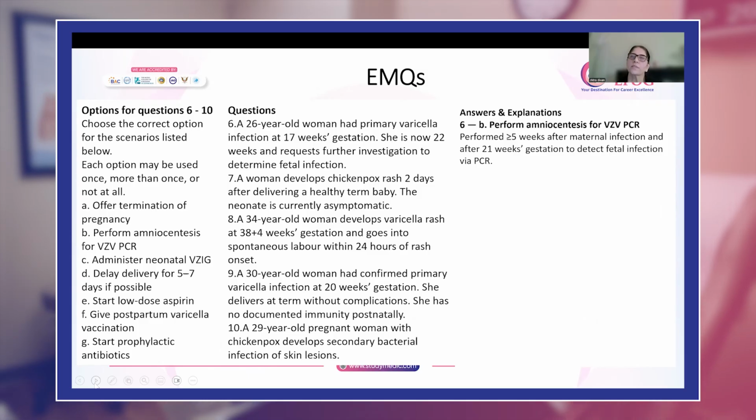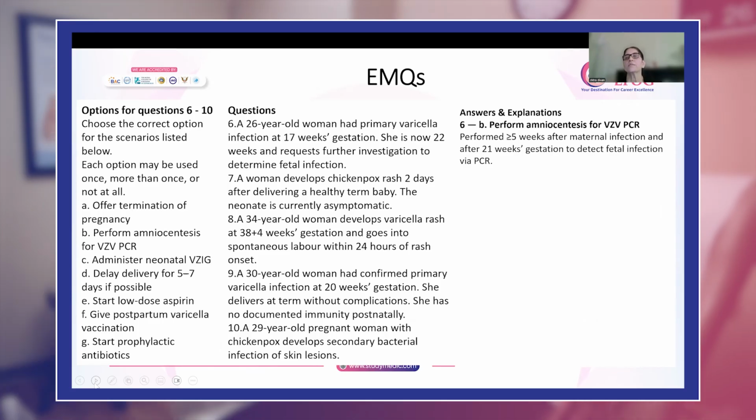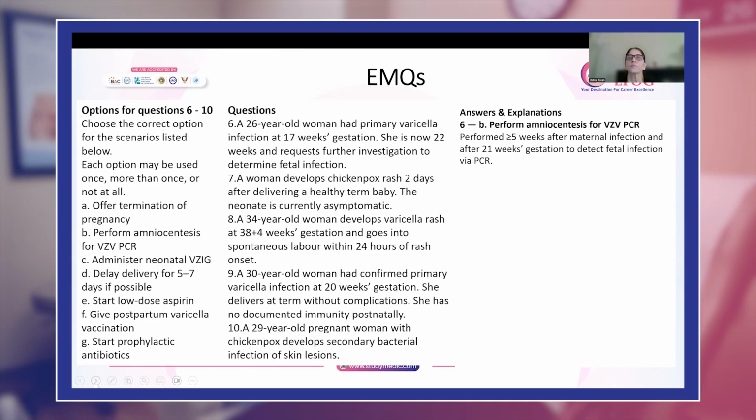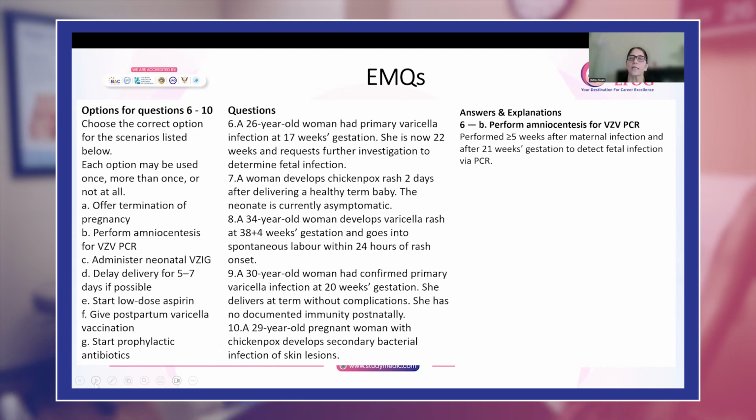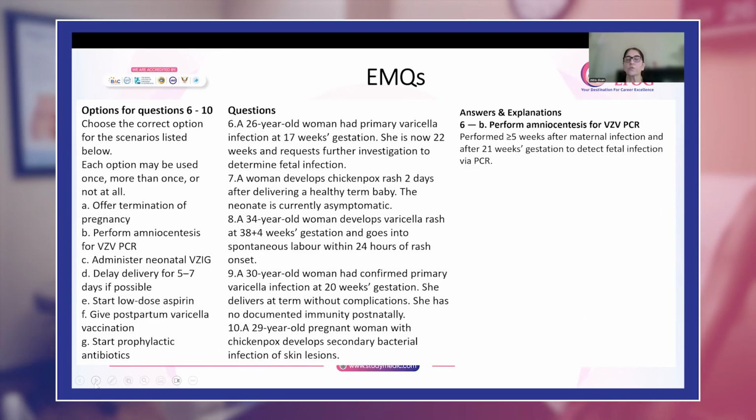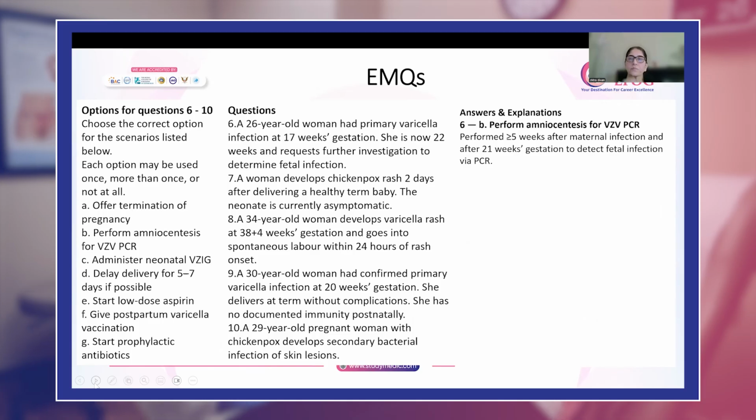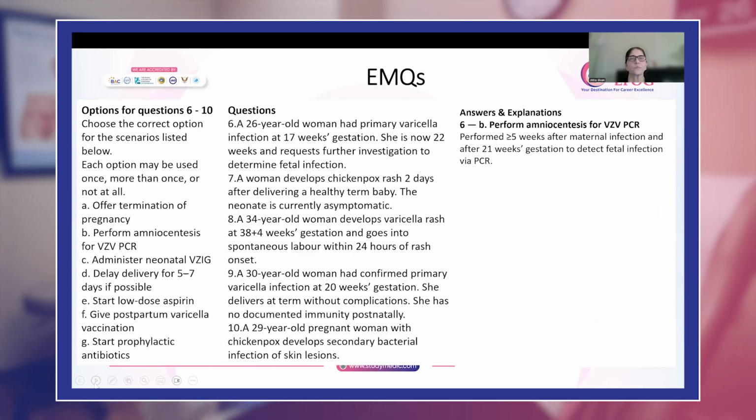You will not do amniocentesis or an ultrasound immediately. You will wait for a period of at least 5 weeks after the infection in the mother. Okay. So she had the infection at 17 weeks. You will do amniocentesis after 21 weeks to see whether the amniotic fluid has DNA of the chickenpox virus. Okay.